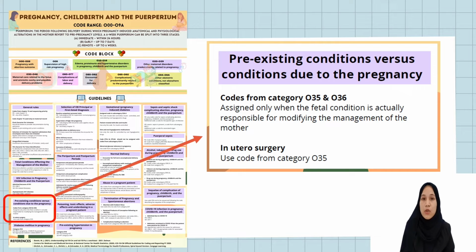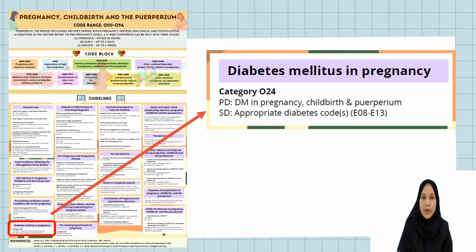Assign codes from categories O35 and O36 only when the fetal condition is actually responsible for modifying the management of the mother. Use a code from category O35 for maternal care for known or suspected fetal abnormality and damage. For example, the fetus might have structural abnormalities such as heart defects requiring in-utero surgery. For diabetes mellitus in pregnancy, the PD will be category O24, specific to pre-existing diabetes or GDM and the relevant trimester, while the secondary diagnosis is the diabetes code from E08 until E13.